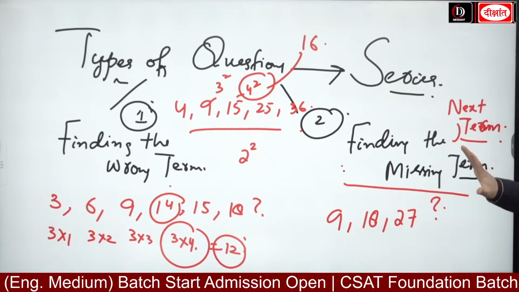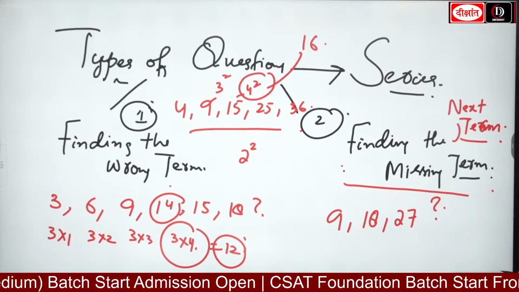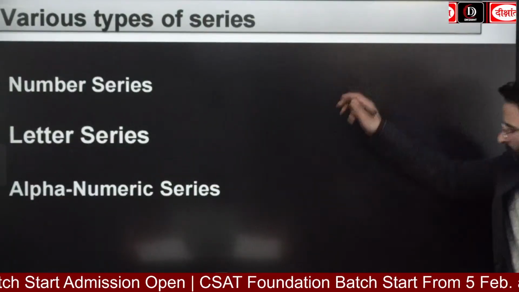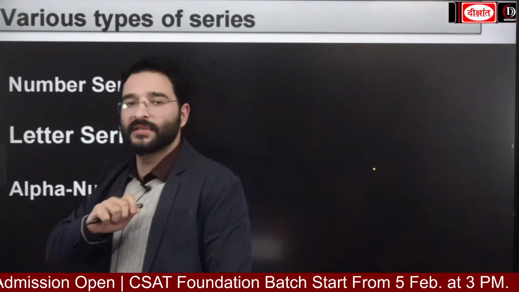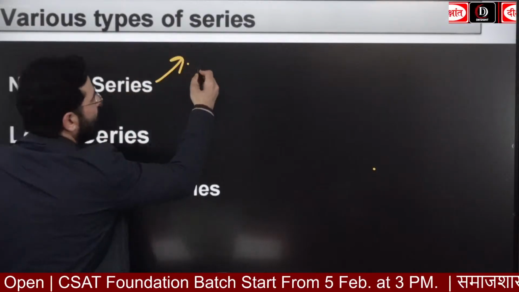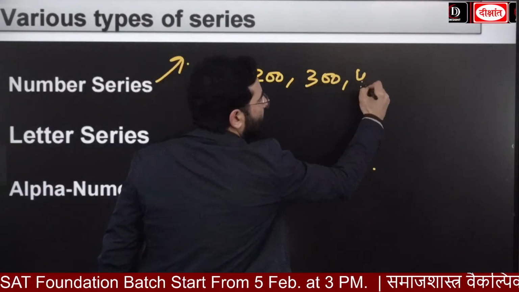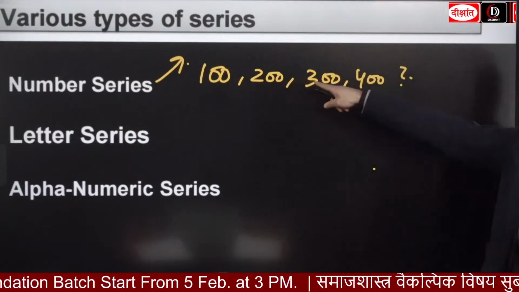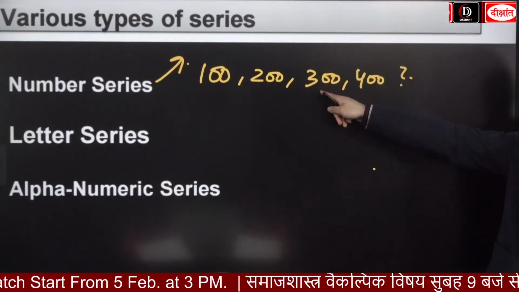Now you have got an idea of the types of questions that are going to be asked. Moving forward, guys, if I look at the various types of series, you are going to have the number series. कौन सी series रहेगी? Number series. Here you are going to see the numbers. Like for example, यहाँ पे आप देखेंगे 100, 200, 300, 400. This is going to be the number series. You are going to deal with numbers only in this. Please remember this. किसके साथ डील करेंगे आप? Numbers के साथ डील करोगे.